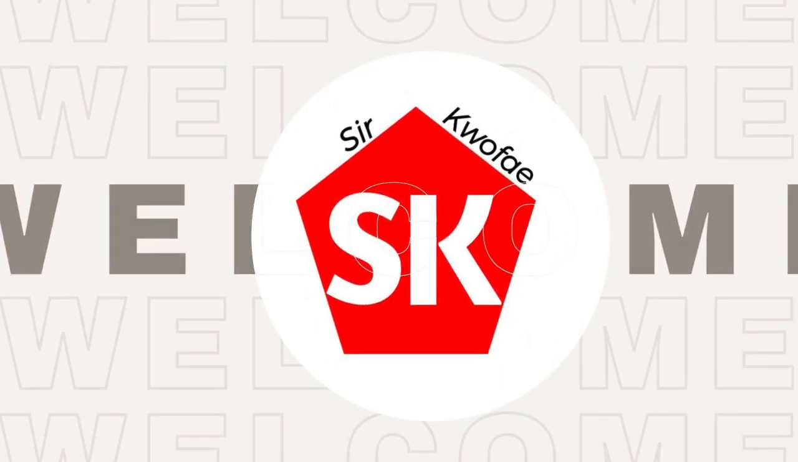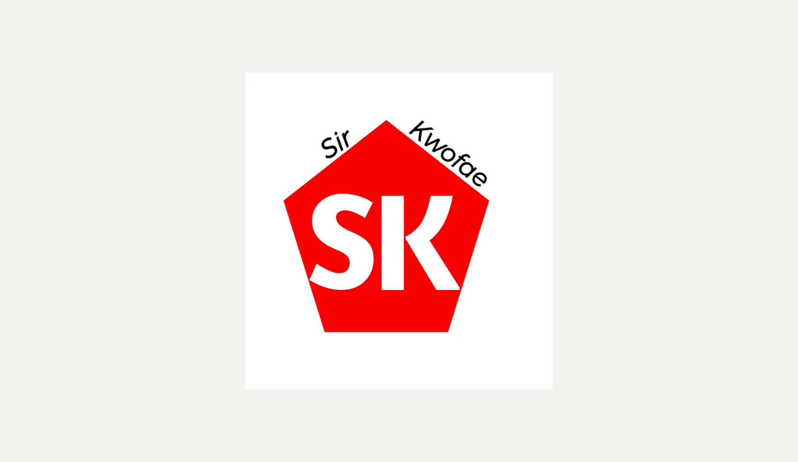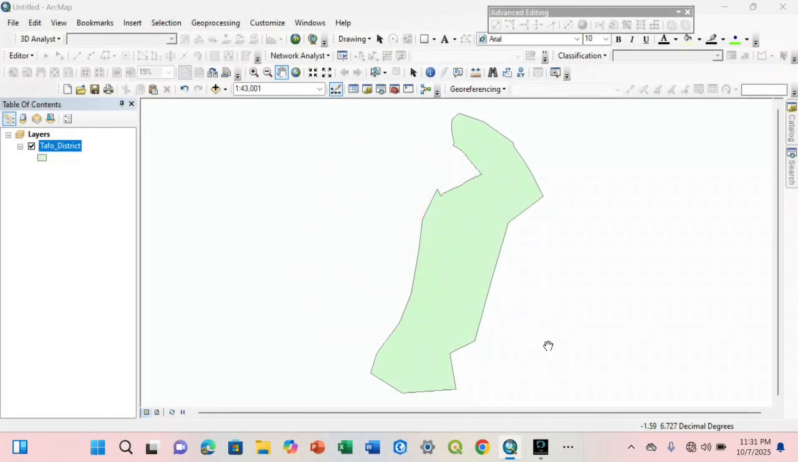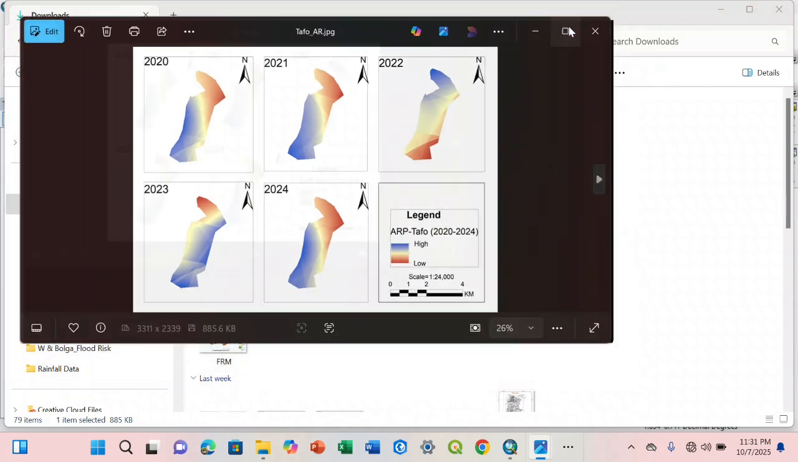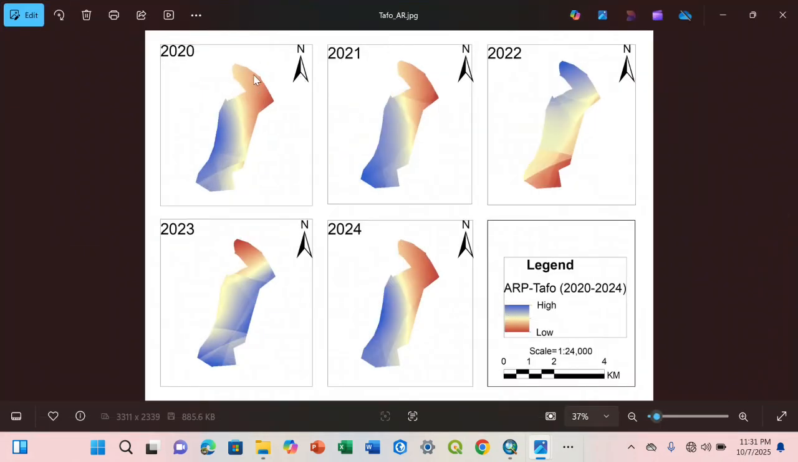Okay, so in today's video we are going to learn how to create an average annual rainfall map. In my two previous videos we learned how to create annual rainfall maps for different years. Have you seen it? So this is it. You can see this is the rainfall of the districts for 2020, 2021, 2022, 2023, 2024. Have you seen that? Yes.